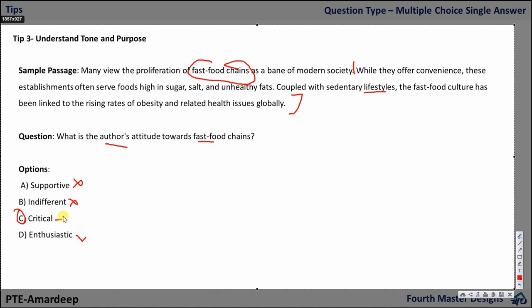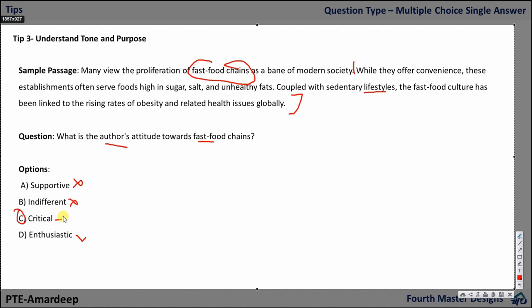Now if you do not know the meaning of, let's say, well, I'm sure like A and D you will be aware of, but if you do not know the meaning of indifferent, okay, then let's say you do not know the typical meaning of critical, and you do not know the meaning of indifferent, where critically used. Okay, how critical can be answered? Let's say if you do not know the meaning of both these words, in that case, then your answer is going to be incorrect.